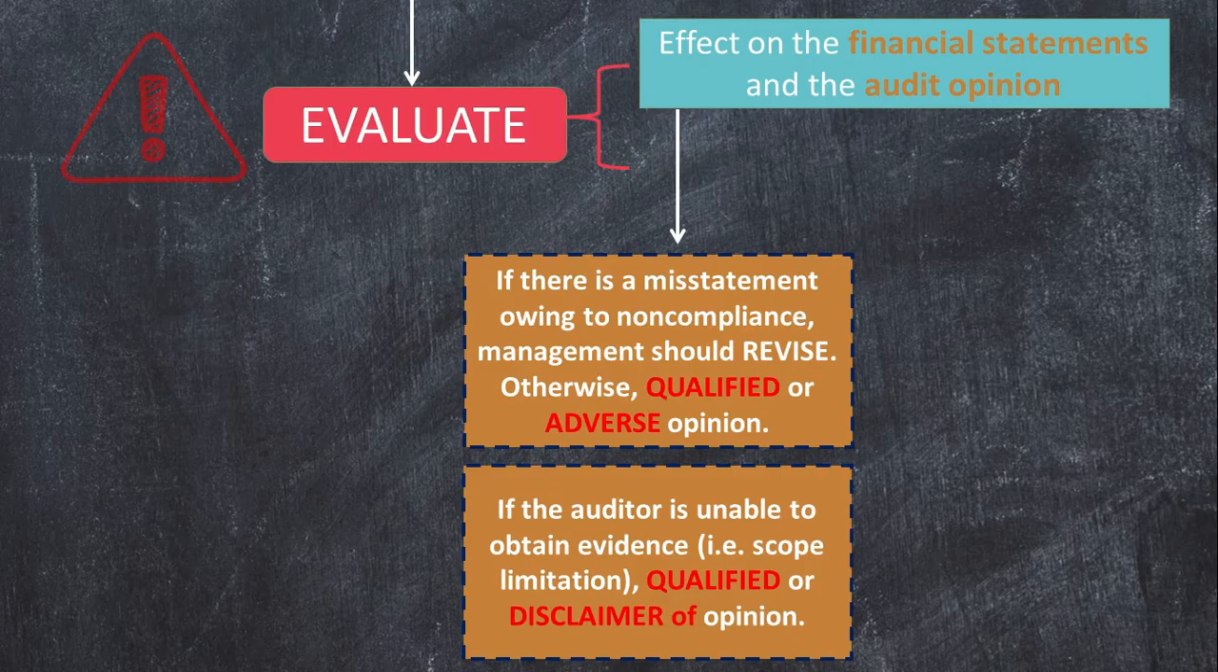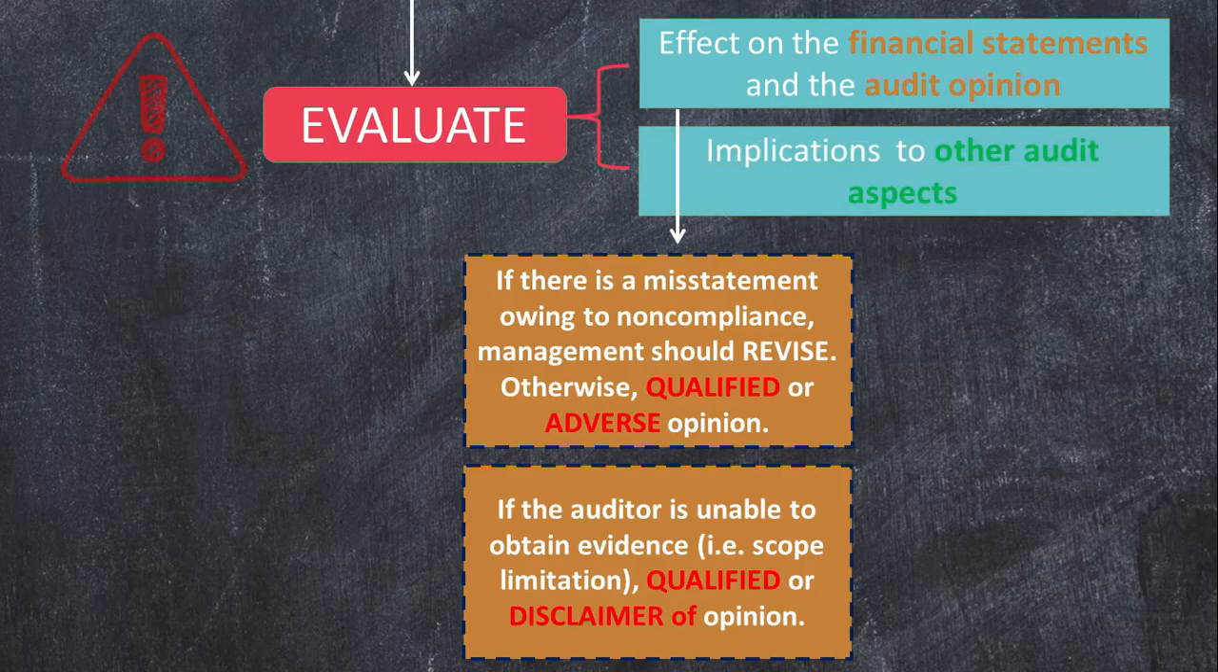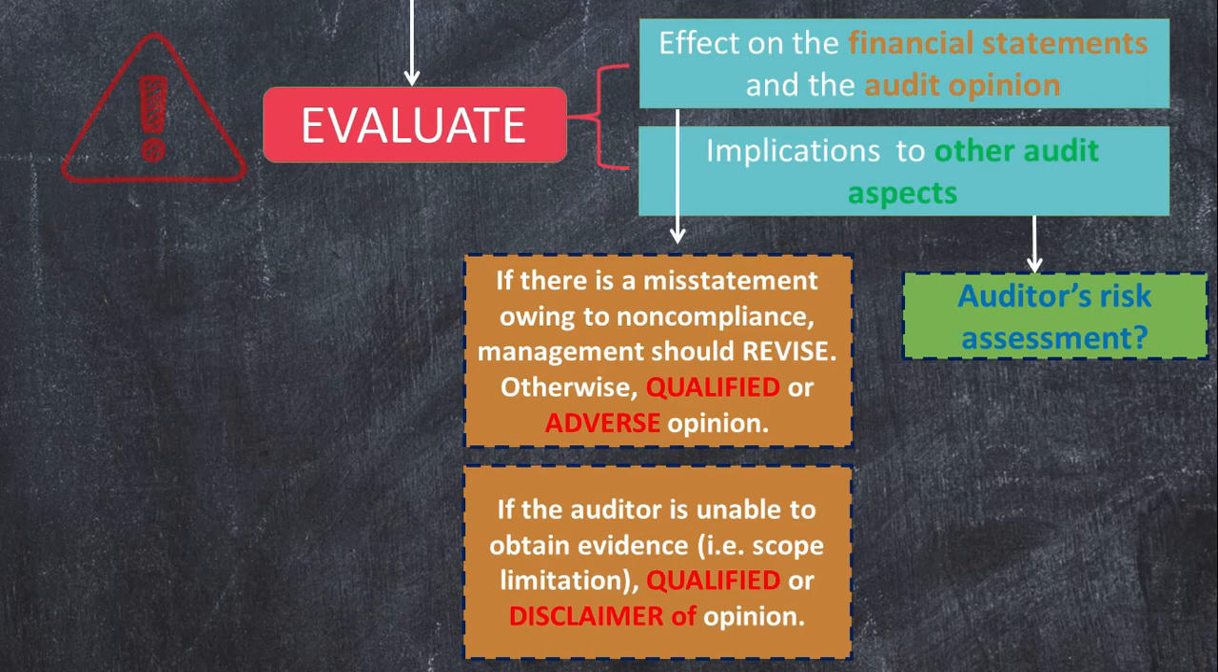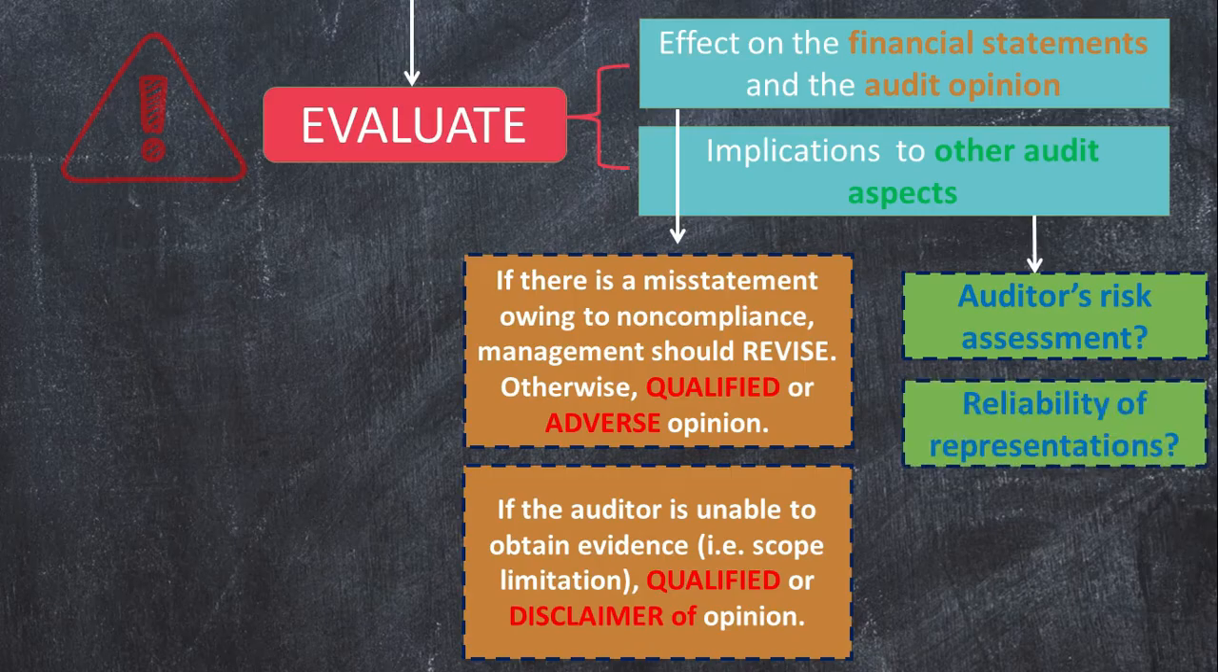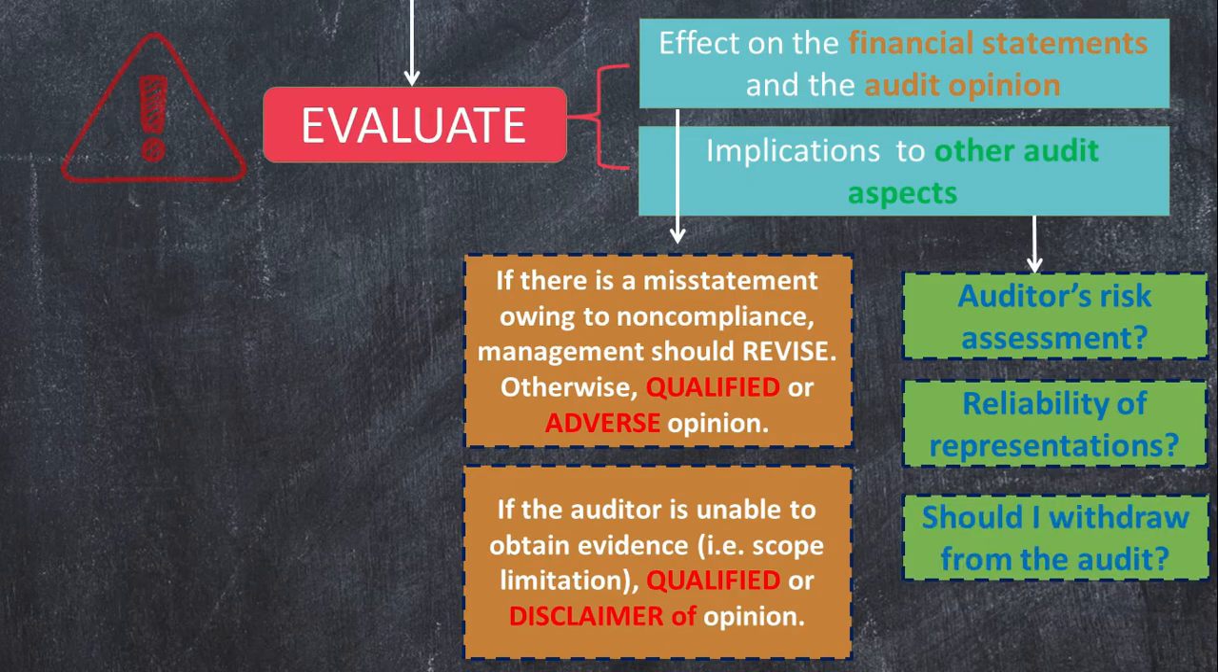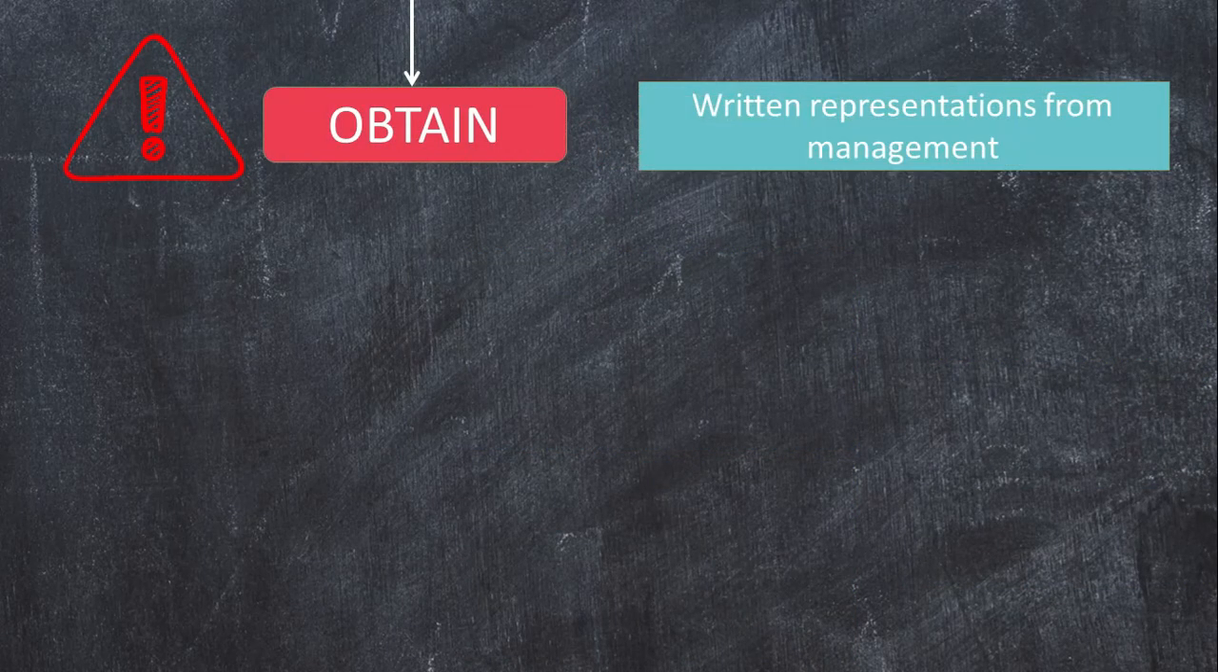Aside from the effect on the financial statements, the auditor must also evaluate the implication of the non-compliance to other aspects of the audit. He starts asking questions like, do I need to reconsider the risk assessment that I made for this client? Is it more risky than I thought? And do I have reason to doubt management's written representations in light of the non-compliance? Is management refusing to cooperate? Is there a basis to suspect that management and those charged with governance are involved? Is there a need to withdraw from the audit? Of course, upon completion of the audit, the auditor must obtain written representations from management.